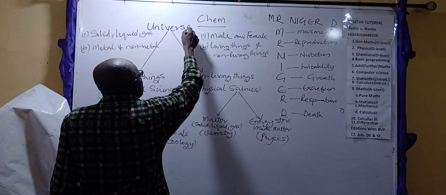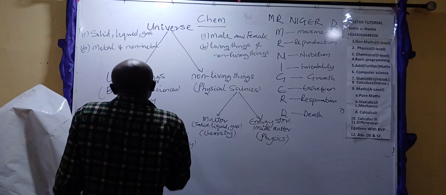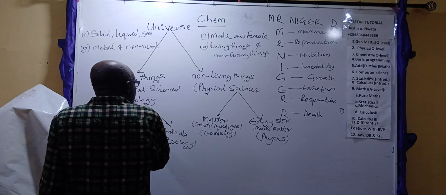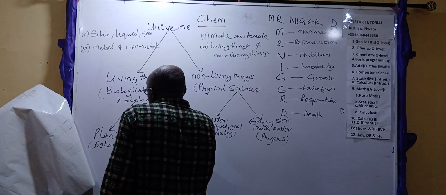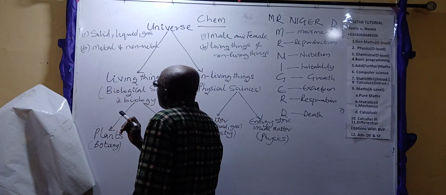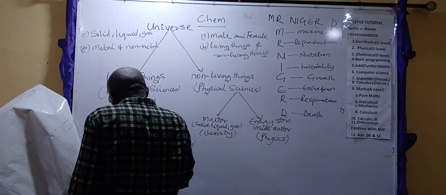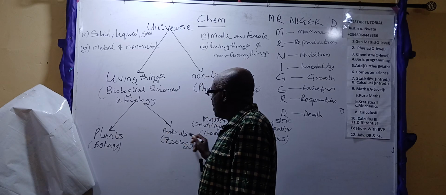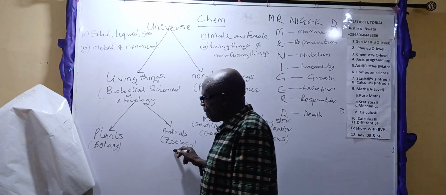Hence, the universe is divided into two: living things and non-living things. The study of living things is called biological sciences, or simply biology. Now, this biology, the study of living things, is further divided by nature into plants and animals. The study of plants is called botany, while the study of animals is called zoology.